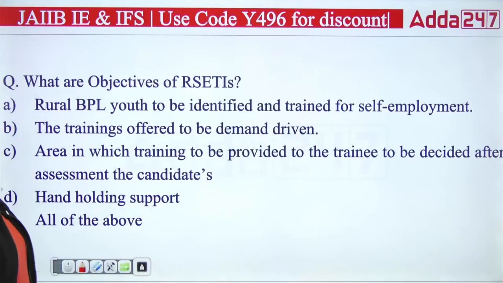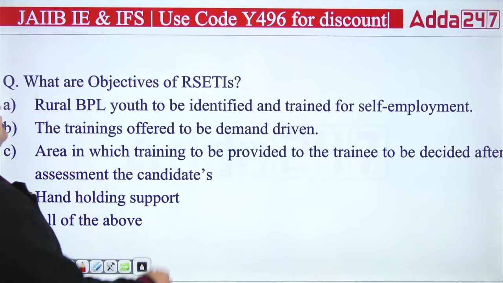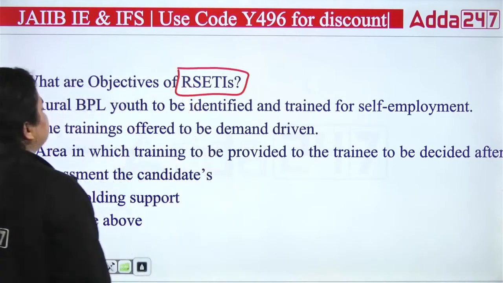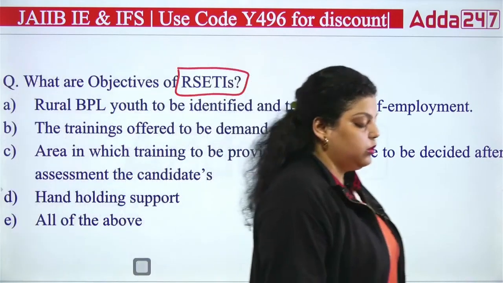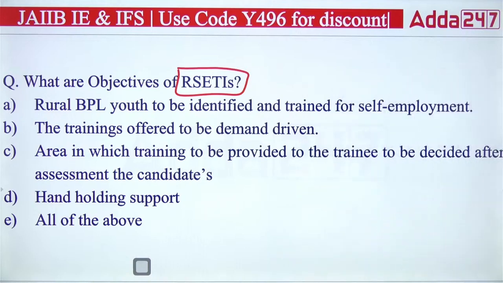Okay, next question we have, what are the objectives of RSETIs? There are 5 statements in front of you. Out of that, you have to answer which of the following are the right objectives.